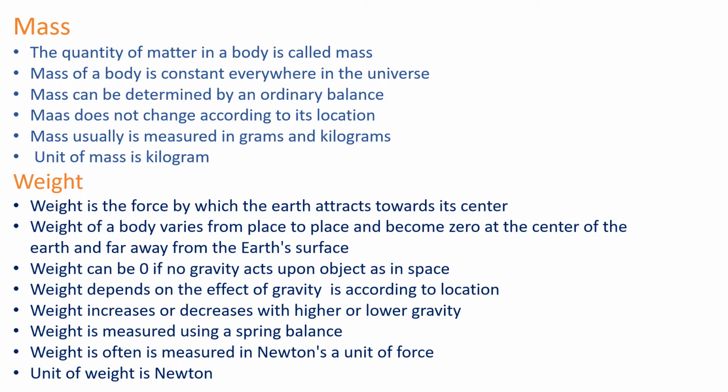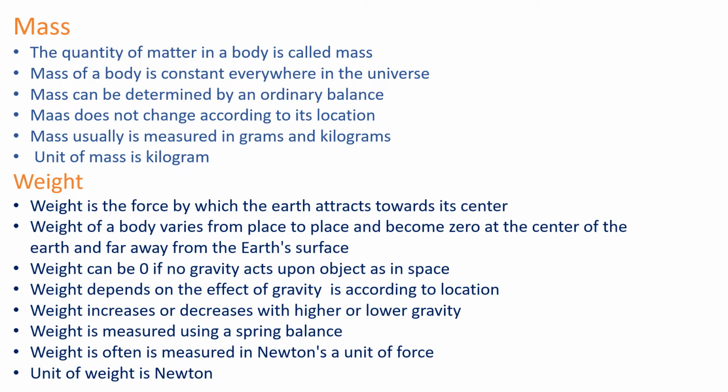Now let's discuss the weight. Weight is the force by which the earth attracts a body towards its center. So where weight comes in, there is always a gravitational force. Weight of a body varies from place to place and becomes zero at the center of the earth and far away from the earth's surface. So when we say the weight of a body varies, it means it never remains the same. It will change from place to place.